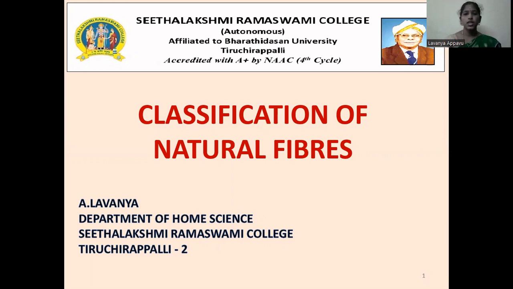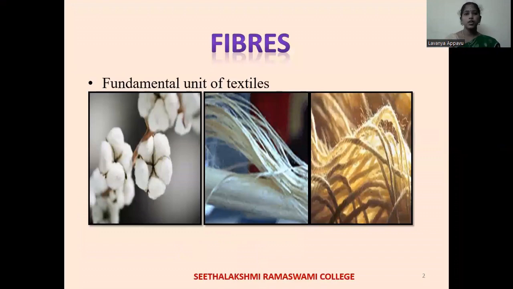Now we are going to see about the topic classification of natural fibers. Fibers are the fundamental unit of textiles, capable of being spun into yarn or made into a fabric by bonding or by interlacing in a variety of methods including weaving, knitting, braiding, felting, twisting or webbing, and which is the basic structural element of textile products.